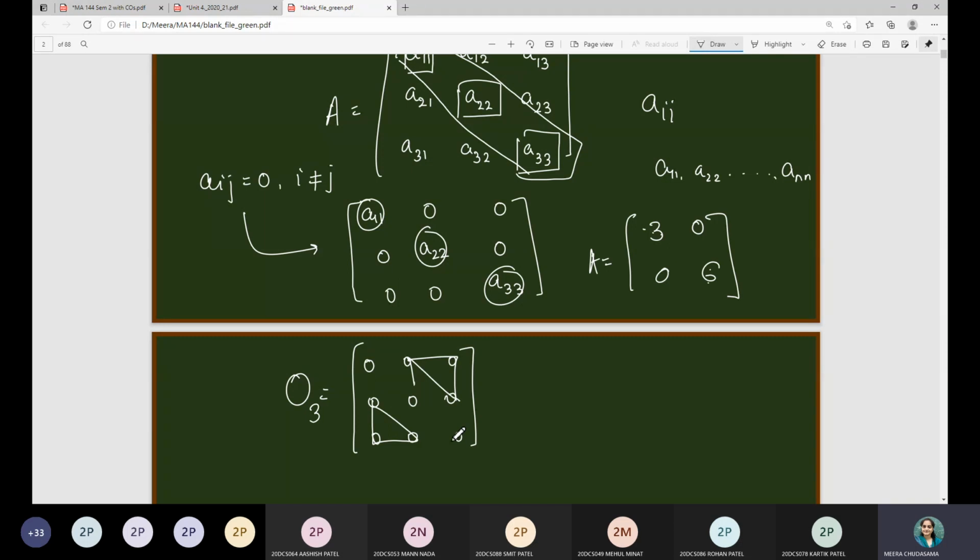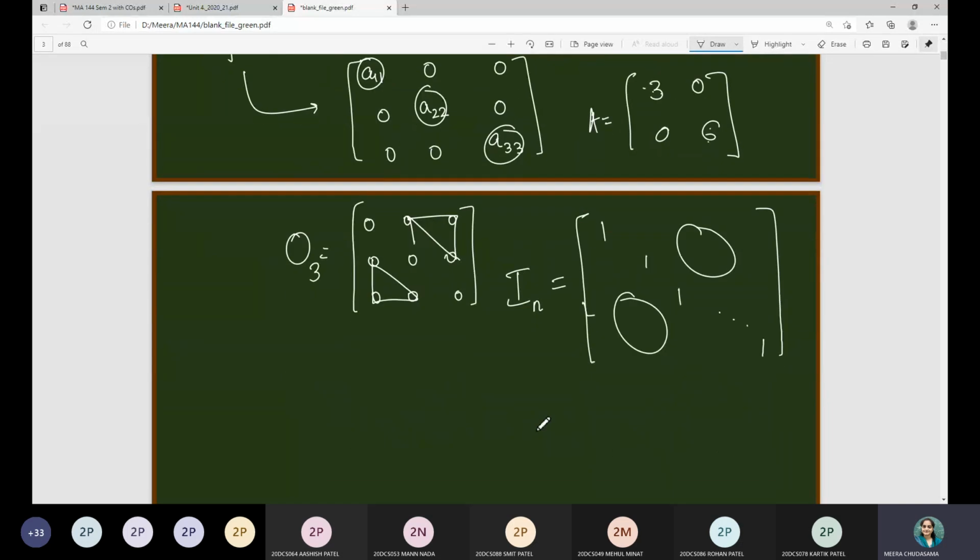Right? Does anyone have any confusion regarding this? Then you can unmute yourself. If not, then I will move ahead. Okay, so suppose you are given a diagonal matrix having all diagonal entries 1. In general, suppose it is of order n cross n. Since it is a diagonal matrix, all entries other than the diagonal elements will be 0. The second condition is that if all the diagonal elements are 1, then it is called an identity matrix. The notation is In, where n stands for the order of the matrix.